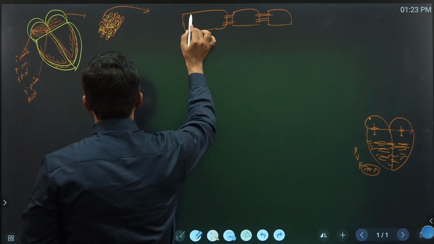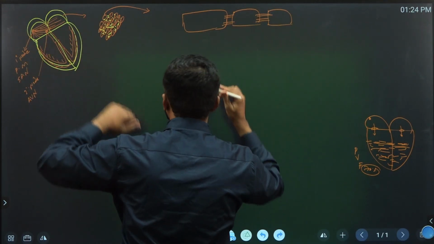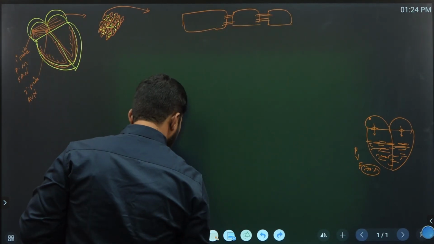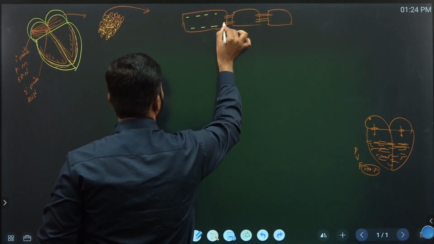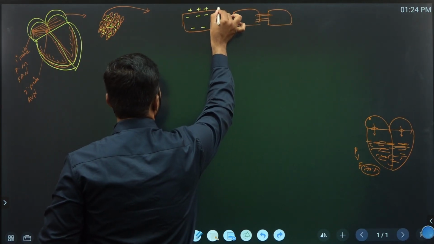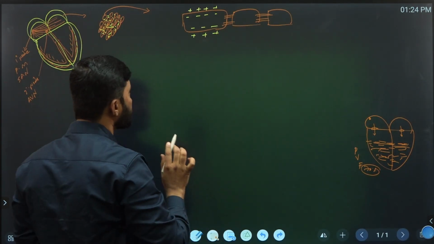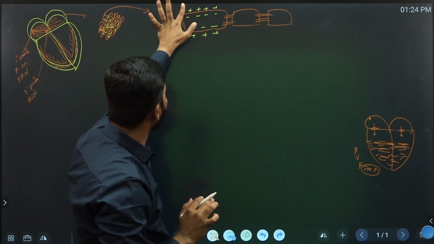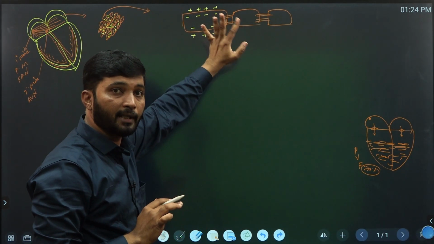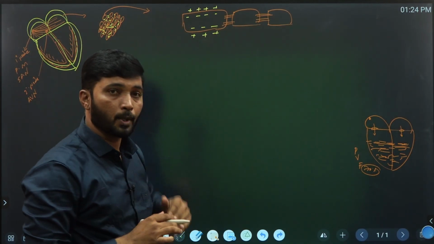If you take one cell in the resting stage, meaning in the absence of an action potential, inside of the cell what happened? Negative charge, whereas outside positive charge. This is the resting membrane potential, the relaxed stage. Outside positive charge, inside negative, due to unequal distribution of ions.